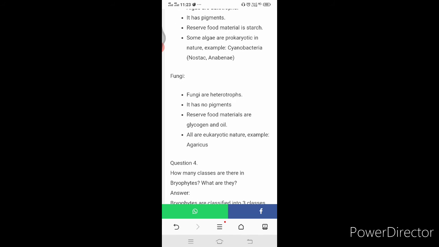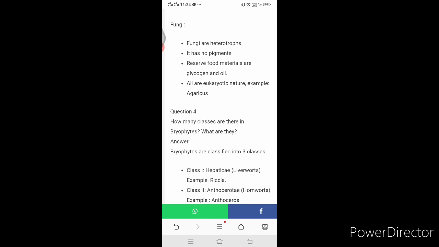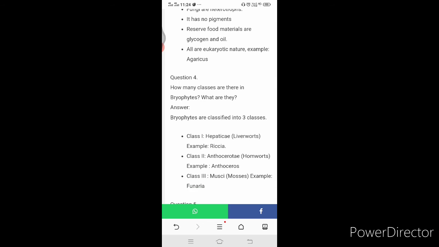Fungi. Fungi are heterotrophs. It has no pigments. Reserved food materials are glycogen and oil. All are eukaryotic in nature. Example, Agaricus. Question number 4. How many classes are there in bryophytes?